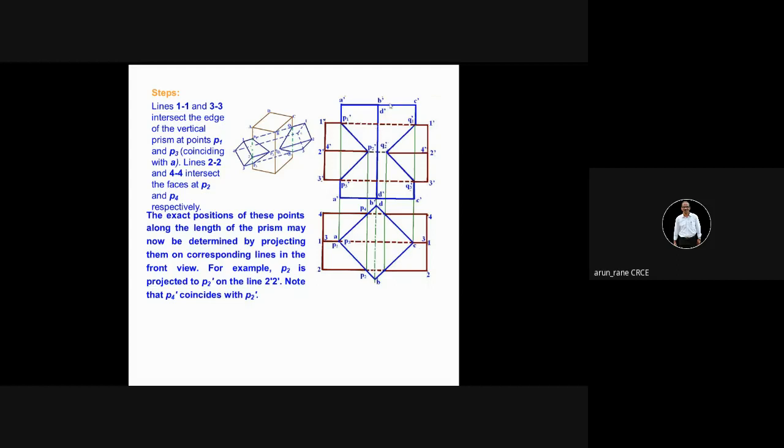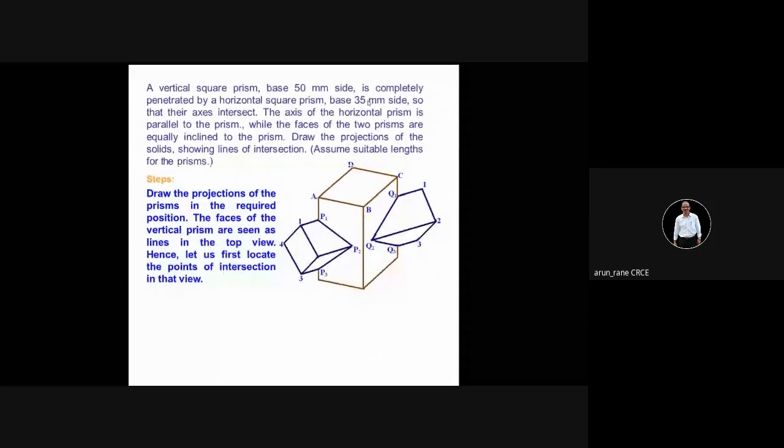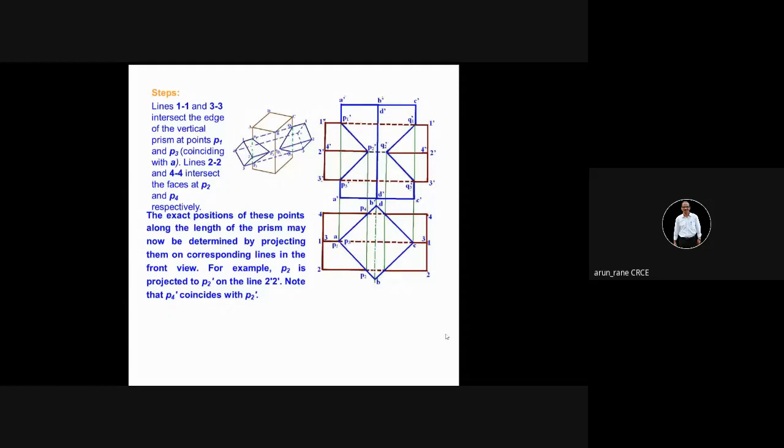Once you have drawn this side of the prism, 50 mm as mentioned in the drawing, take this as 50, 50, 50 at 45 degrees. So on your paper, this is your top view and this is your front view. By default, it is first angle. I hope you are drawing.